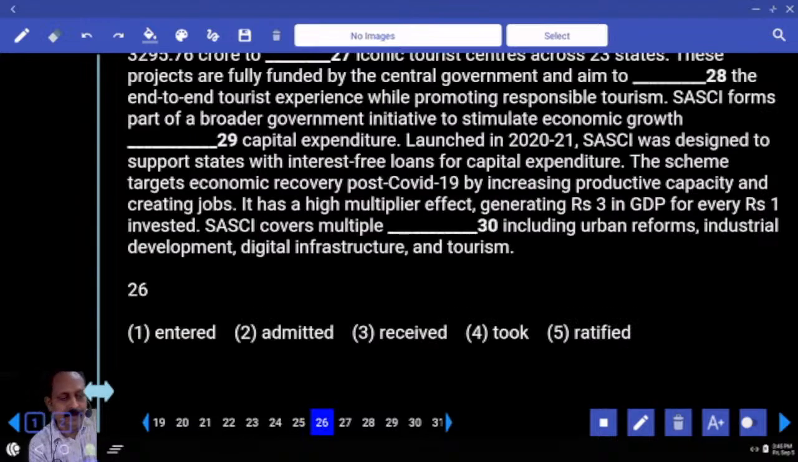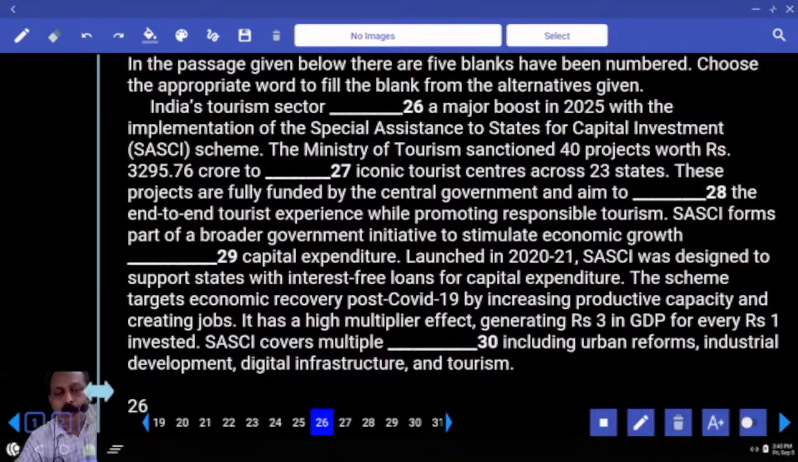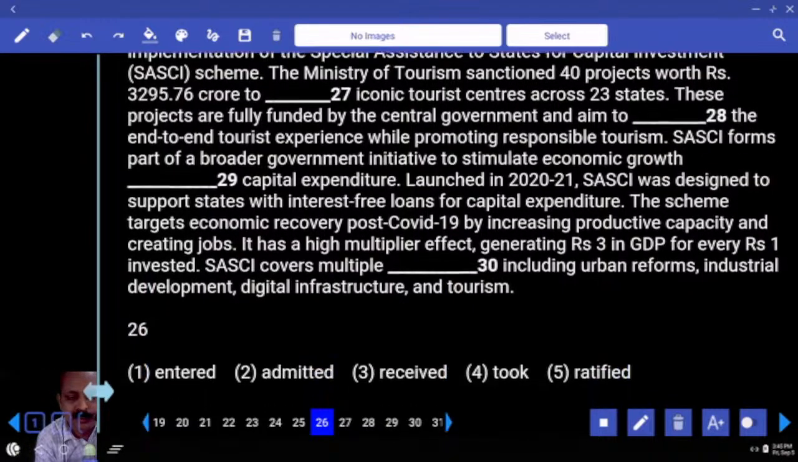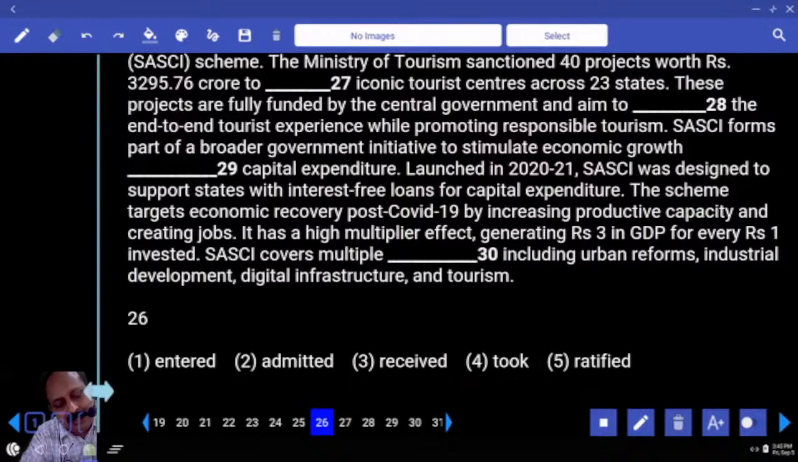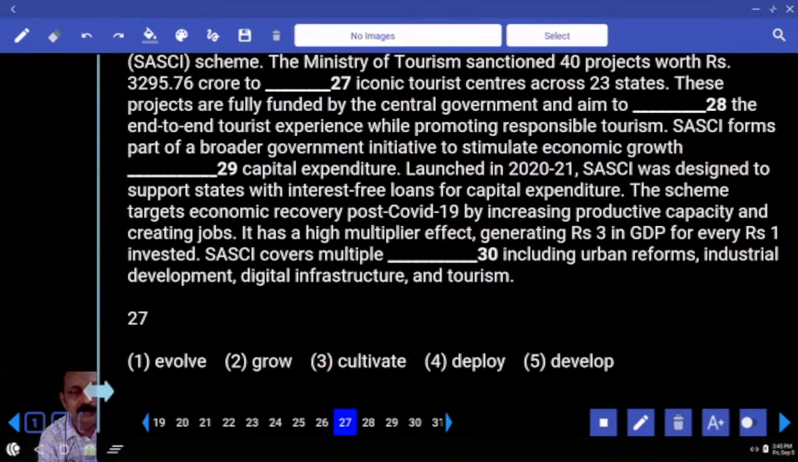Oh, we have the last five closed test. India's tourism sector, a major boost. Entered, admitted, received, took, ratified. Received something. Ratify means whenever there is a conference, different countries participate, they come to consensus, they all sign the draft or the agreement, then we say it has been ratified. You know that word? Good. What is the next one?